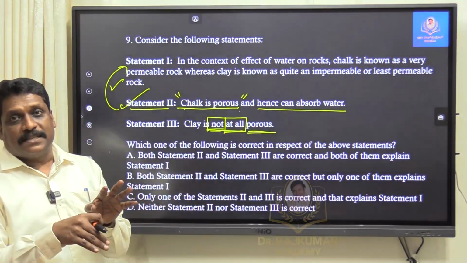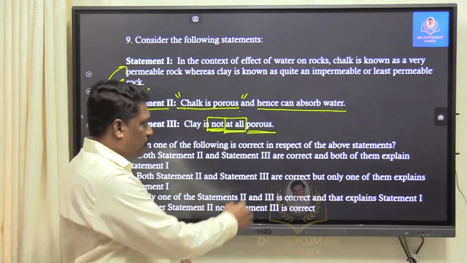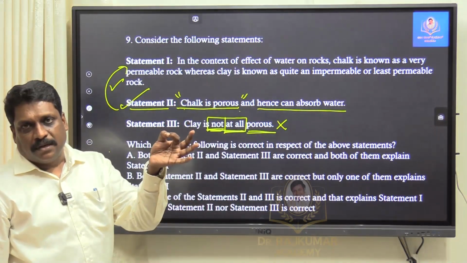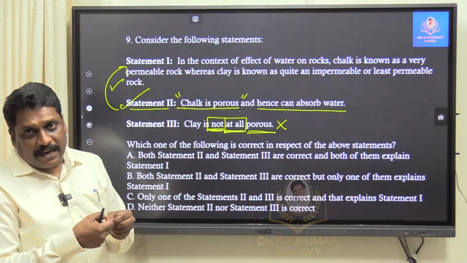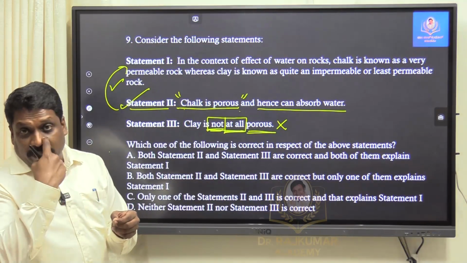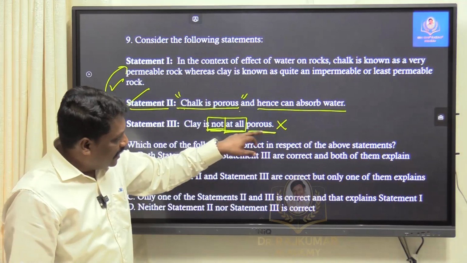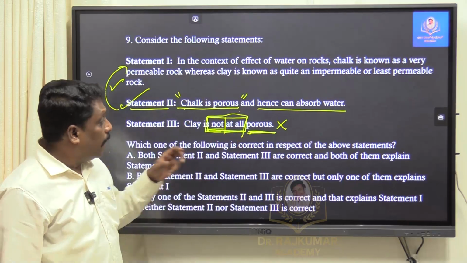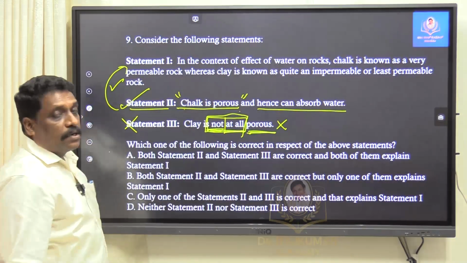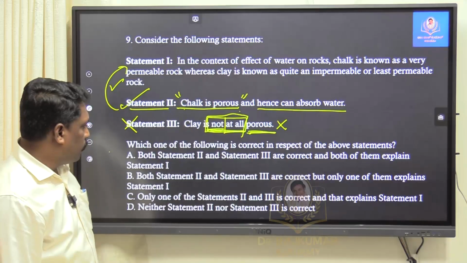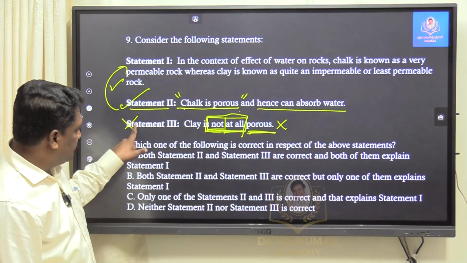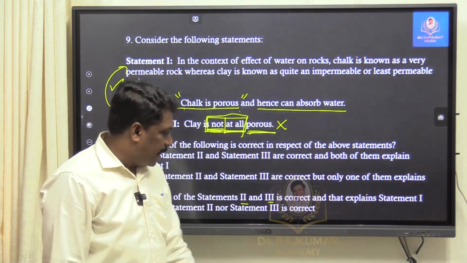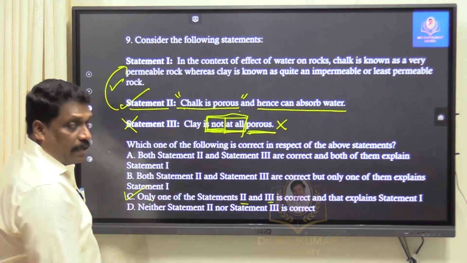Right? But if somebody is saying that clay is not at all porous, I cannot agree because clay is still a sand. The very fine alluvial deposits makes it as a clay. Whenever I say sand, it is not a rock. It is not so thickly packed. I can understand the porosity can be very less, but still it is porous. If that is the case, just because they have used extreme words, I would say that this statement 3 is wrong. Now I will check for it. Okay. Somewhere I understand if statement 3 is wrong, only one of the statement 2 and 3 is correct and that explains statement 1, right. This should be my answer.